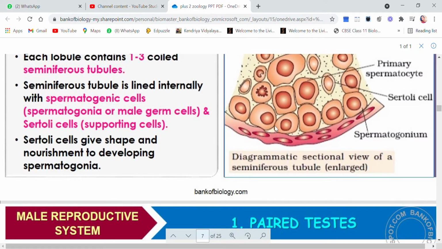So the inner wall of the testes is made up of spermatogonia and also some Sertoli cells which are supporting cells. Sertoli cells give shape and nourishment to the developing spermatogonia. So see, these spermatogonia require nourishment. So that nourishment is being provided by Sertoli cells.